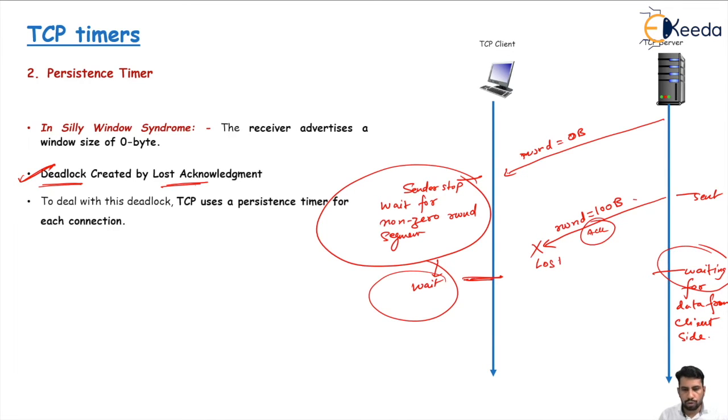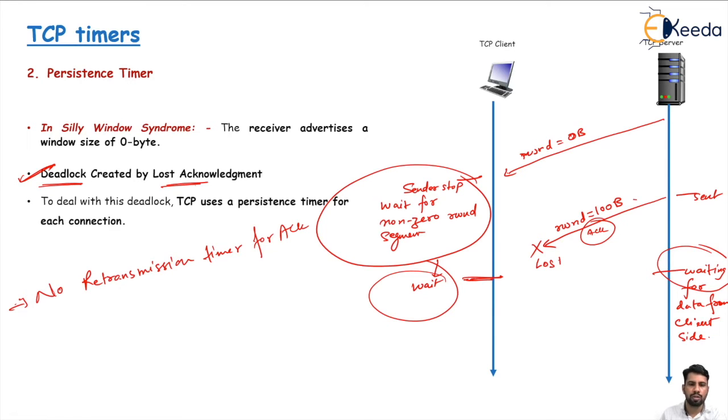Now to find the solution of this deadlock state: if this acknowledgement is lost, the receiving TCP thinks that it has done its job, but it is waiting for the sending TCP to send more segments. But there is no retransmission timer for the acknowledgement, because acknowledgements are pure acknowledgements, and no sequence number is consumed by a pure acknowledgement. So both have gone into the deadlock.